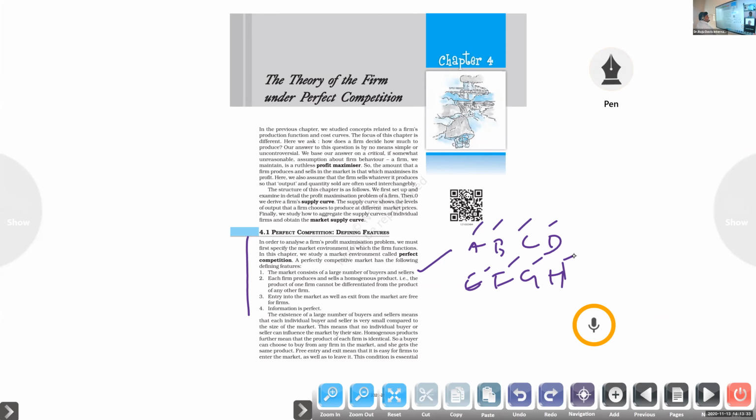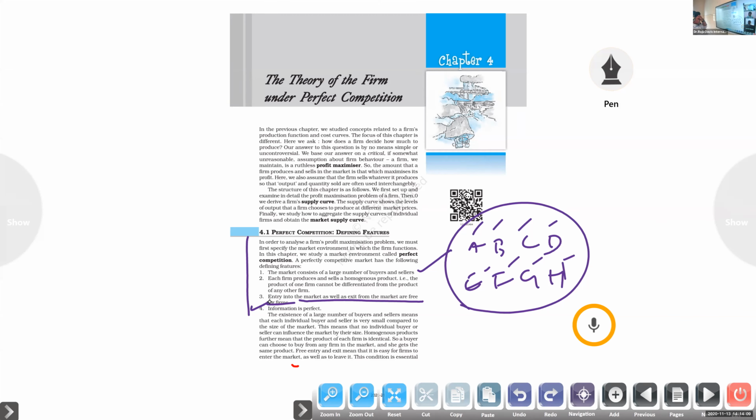Next one, any company can start production and at any time they can stop production also. They can produce the product and sell it in the market. At the same time, the firms have all the rights to quit from the market. They can stop production and leave the market also. There are no restrictions. Clear? Next one, entry into the market as well as exit from the market are free for firms. We know that already, right? Next one, information is perfect.